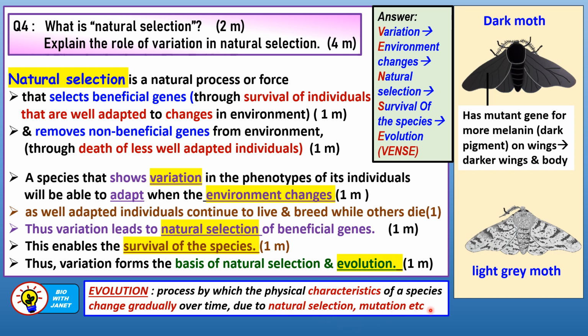Here we are talking about the change in the characteristic of wing color, whereby the moth with the darker wings and body parts will replace the moth that are light gray in color. So this darker colored moth will be the more common moth later on, compared to the light gray colored moth. That's all for this lesson.